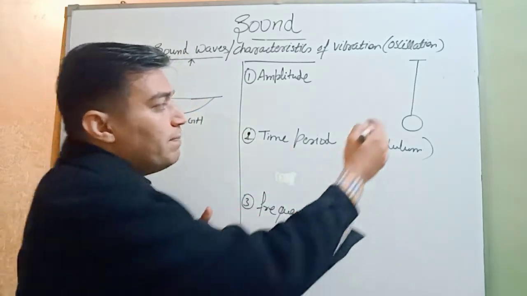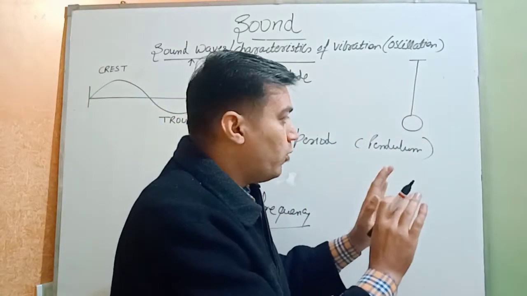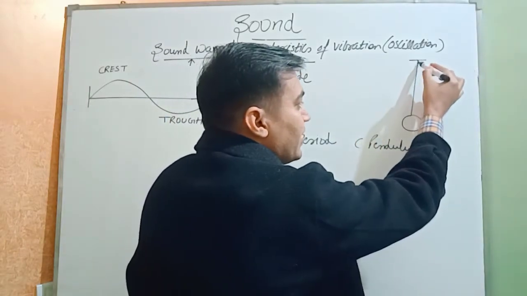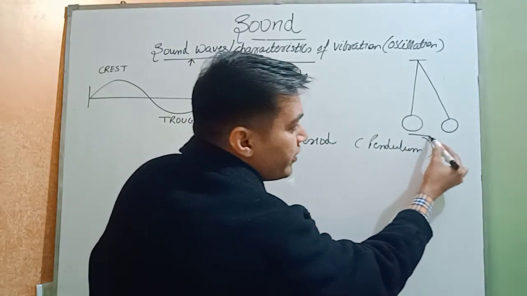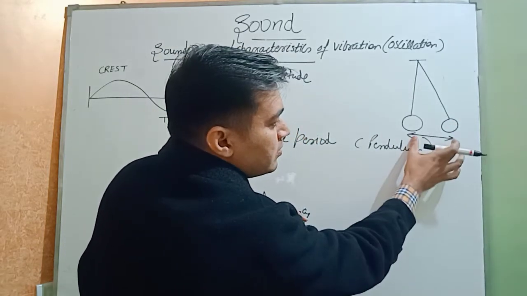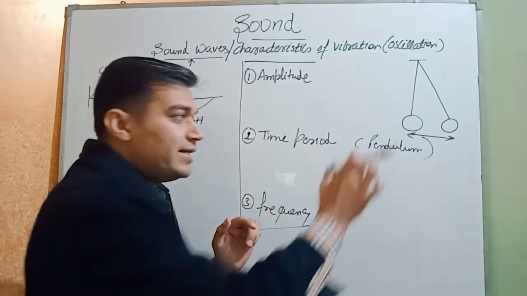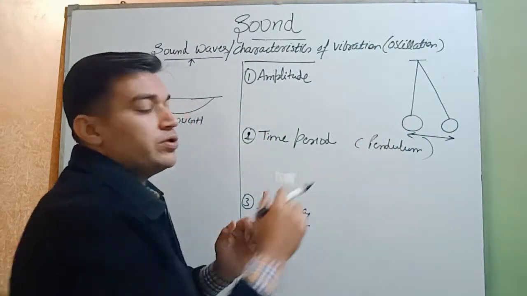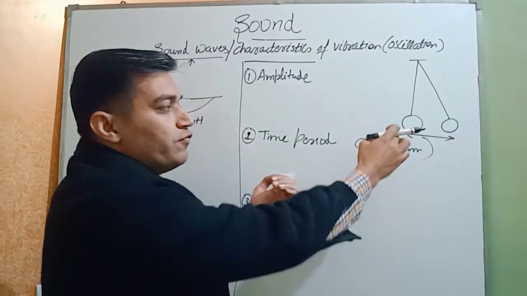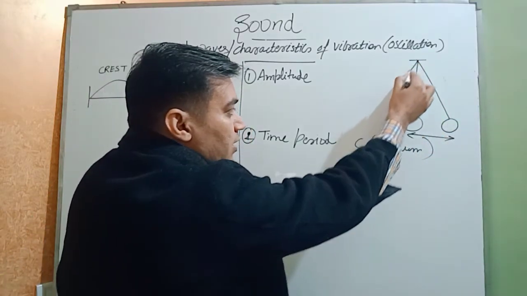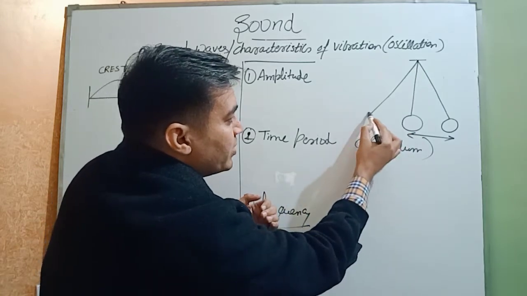The maximum distance traveled by the bob from its fixed position, this distance is called amplitude. With the help of gravity, it again comes to the fixed position, but again reaches the extreme condition.